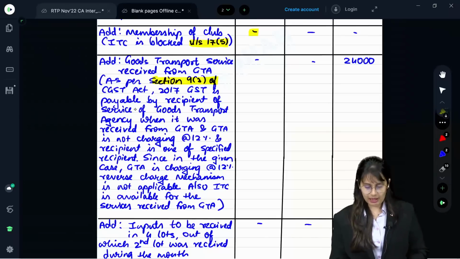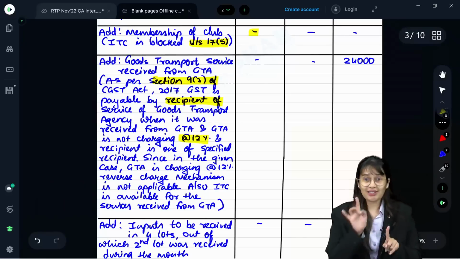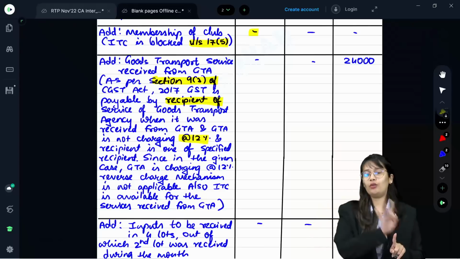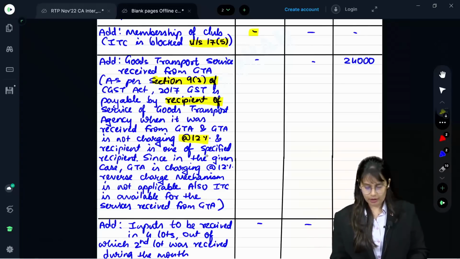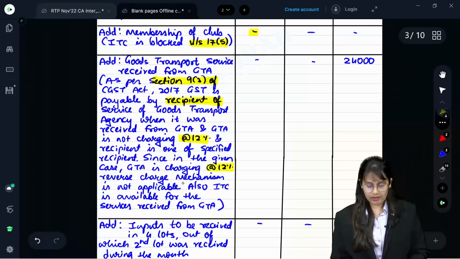GST is payable by the recipient of goods transport agency service when it was received from a GTA and the GTA is not charging 12%. Only when it is not charging 12% will it come under RCM, and the recipient must be one of the specified recipients. Since in the given case GTA is charging 12%, reverse charge mechanism is not applicable.